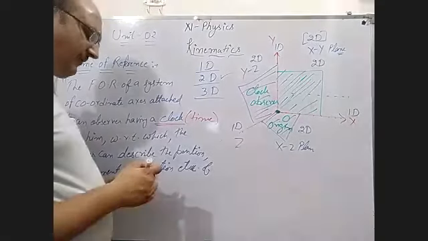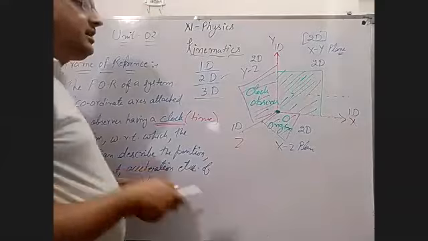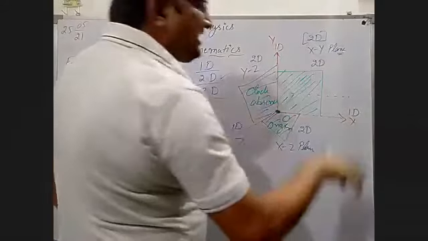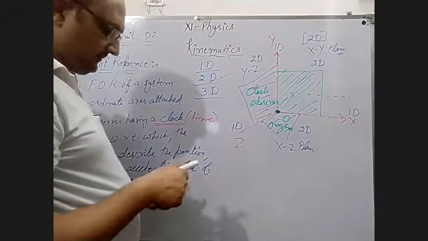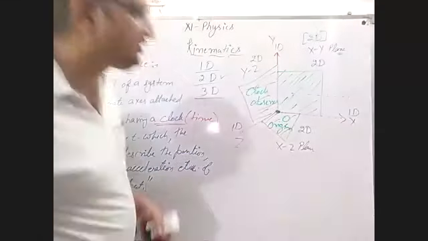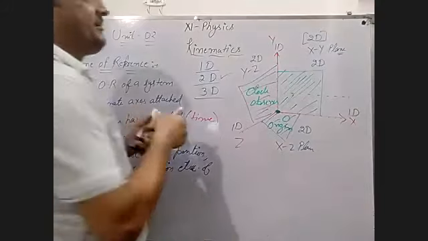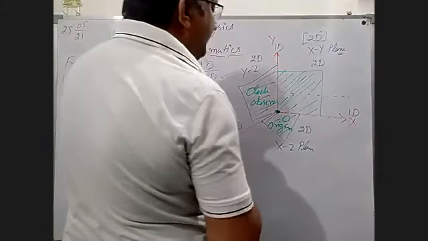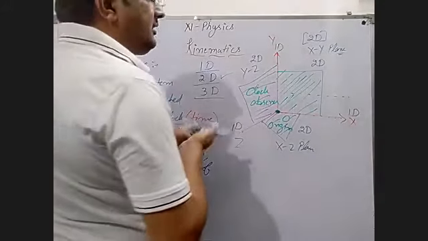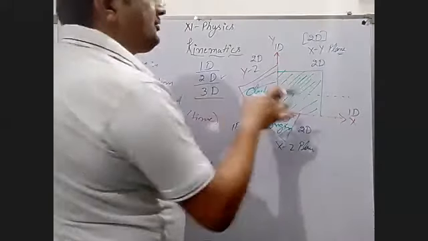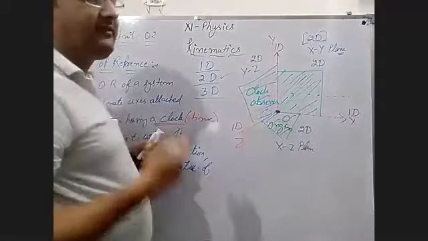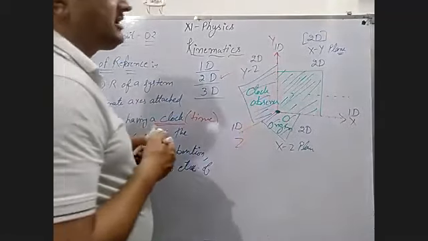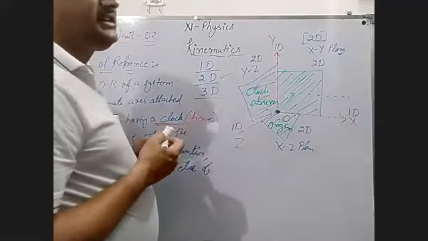But if anything moves in between all these three axes, then the motion should be three-dimensional. But we can't show the position in this way, because the board is 2D, our eyes are 2D. That's why we can't see these things on the board.